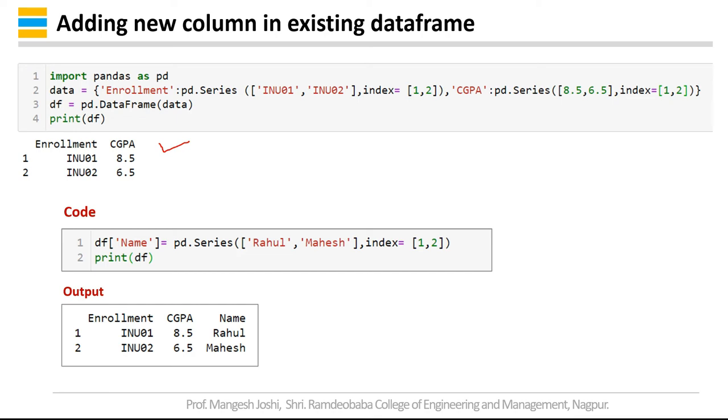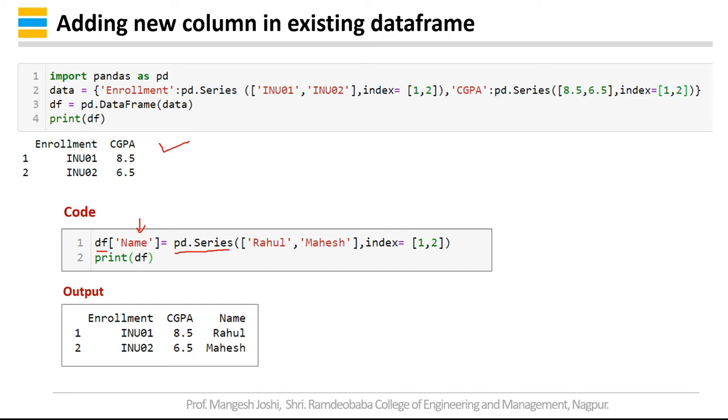Now how to add a new column? Again you have to write df, which is the already created data frame, and then in square brackets you have to specify the column name. So I have to add a name column to the existing data frame, which is equal to pd.Series. I am creating a new column using series.